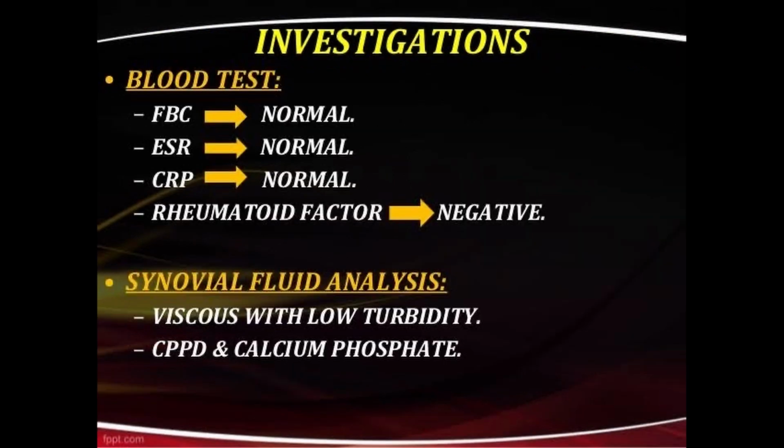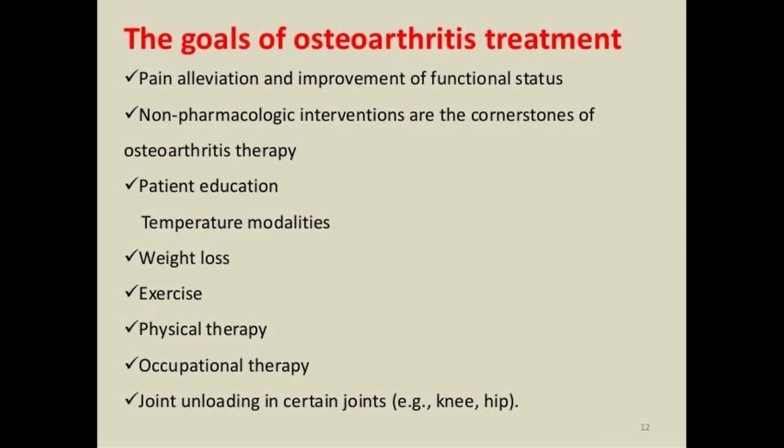Next we discuss investigation of osteoarthritis. So first one, there is a blood test in which FBC, ESR, CRP are all normal but rheumatoid factor is negative. And in the synovial fluid analysis, there is a viscous fluid with low turbidity, and CPPD and calcium phosphate. So these are all the investigations that are done to confirm osteoarthritis.